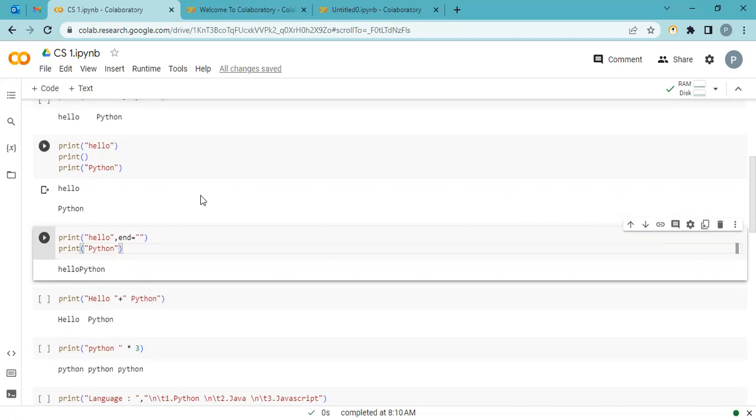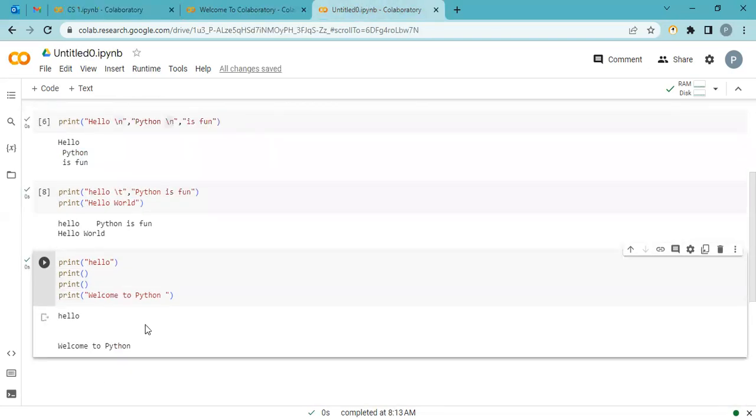So these are all the possibilities we are introducing. We are learning now multiple ways how we can use the print function. Now here you can see one more new argument like this, end with a space, and in quotation, nothing. Look at the output. I'm printing hello and Python. As per the rules, it should print hello and in the next line Python. But I am using end and no new line, and the output is like this.